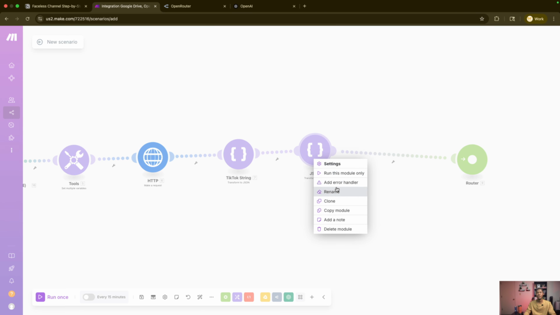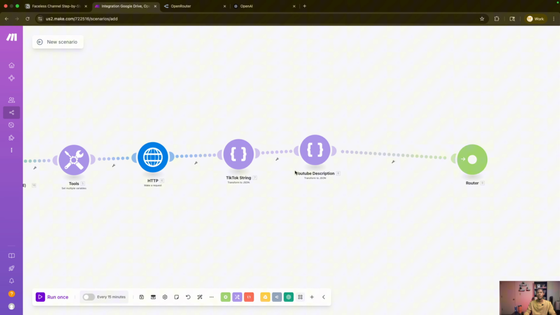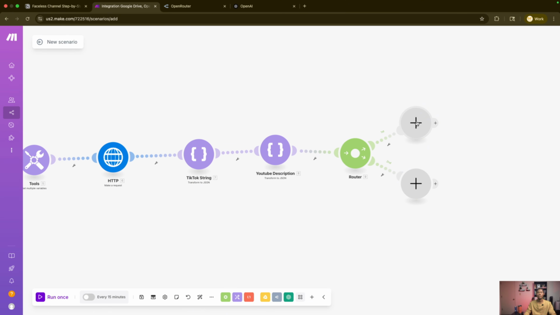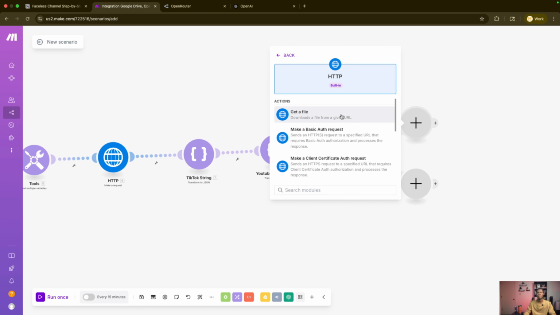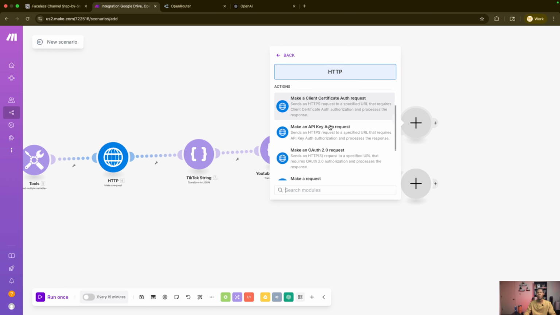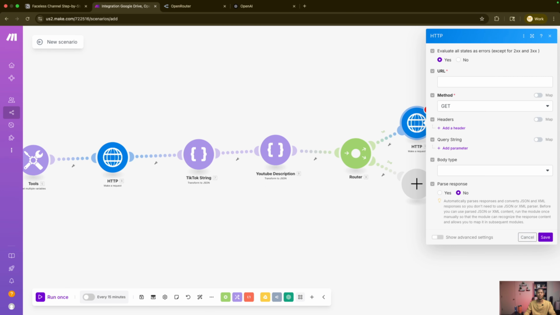This is going to be the YouTube description. So rename this description. All right, and now we want to route. Okay, we add the first route that we need. We want to post to TikTok, which is where we're going to use Blotato, and we need to make an HTTP request to that.